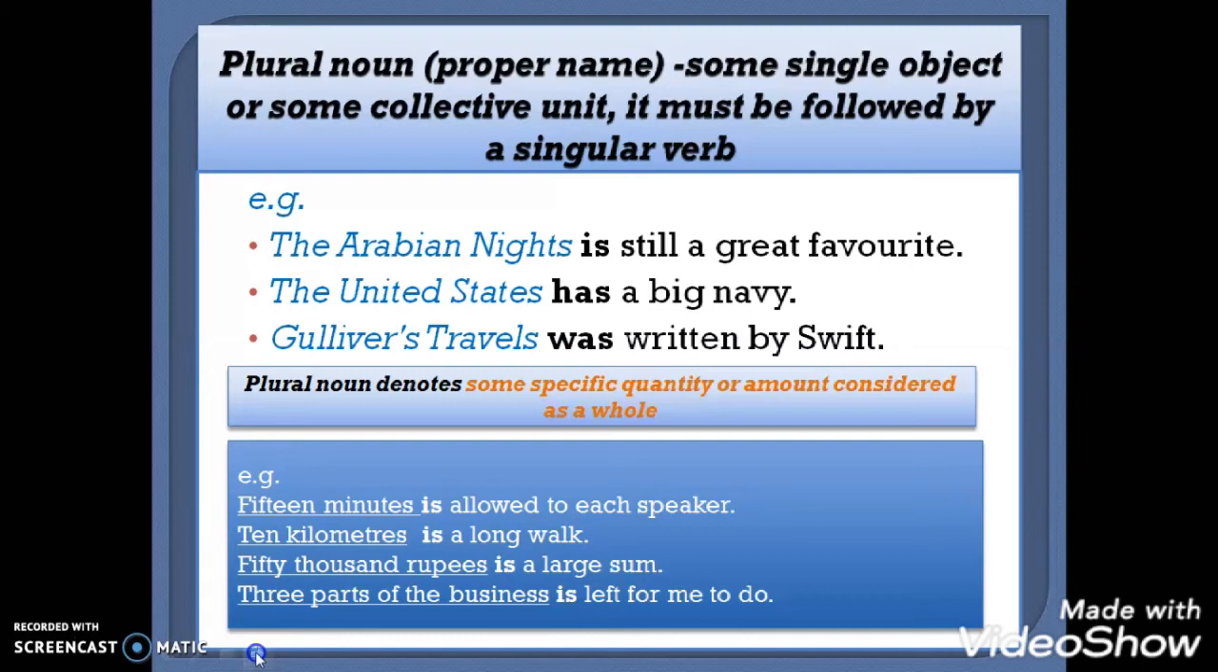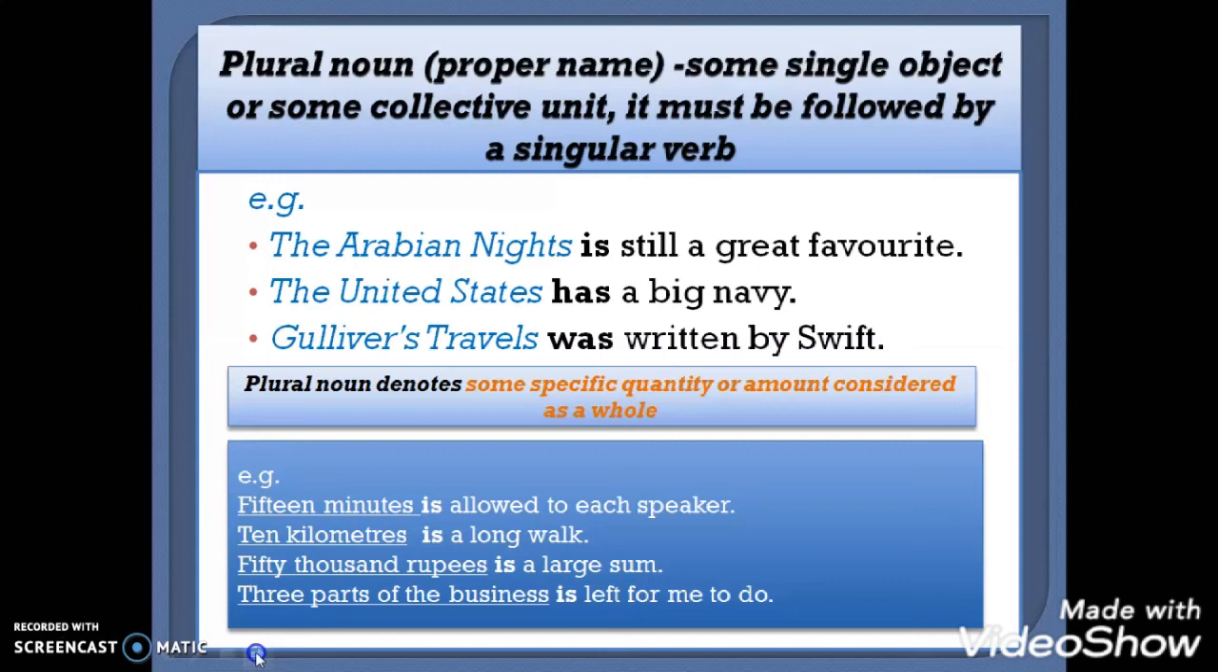Our next rule, there are some plural nouns that denote some specific quantity or amount and are considered as a whole. For example, 15 minutes. Now minutes is plural, but 15 minutes indicates a particular duration of time, as a whole. That's why we have used is. 15 minutes is allowed to each speaker. 10 kilometers is a long walk.